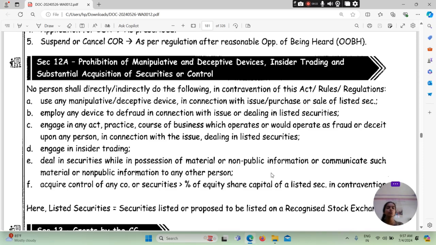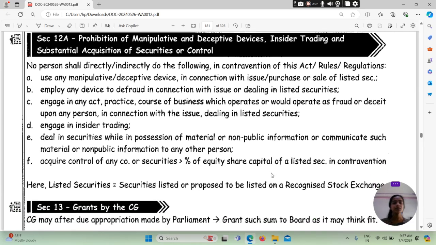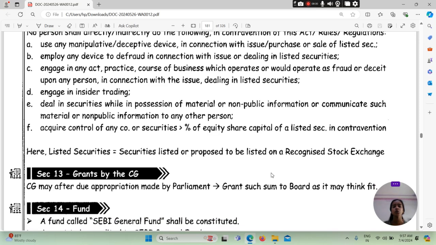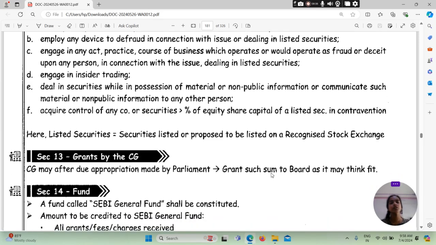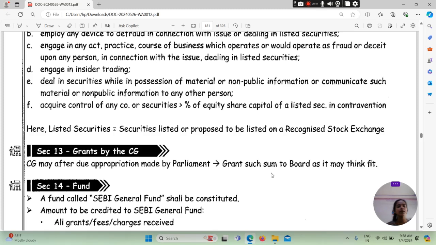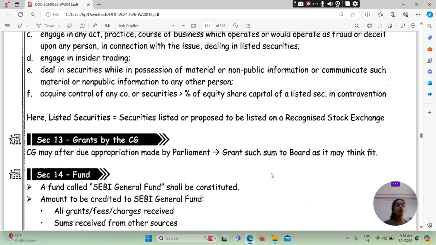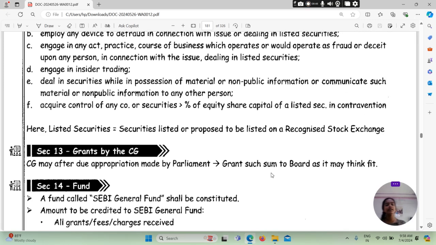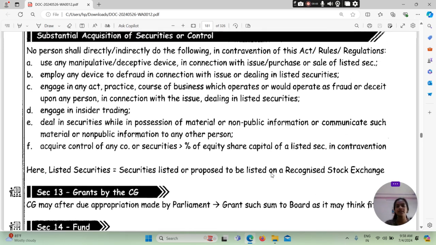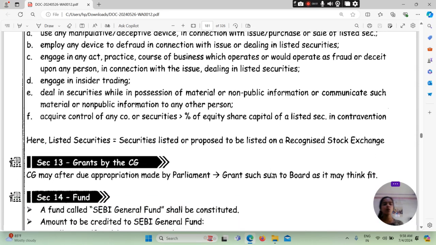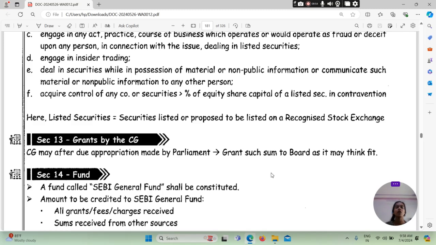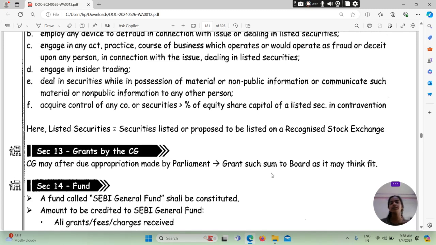Engage in any act, practice, course of business which operates or would operate as fraud or deceit upon any person in connection with the issue, dealing in listed security. Engage in insider trading, deal in security while in possession of material or non-public information or communicate such material and non-public information to any other person. Acquire control of any company or securities greater than a percentage of equity share capital of a listed company in contravention. Here listed security का मतलब क्या होता है? Security जो कि listed हो, proposed हो to be listed on a recognized stock exchange.